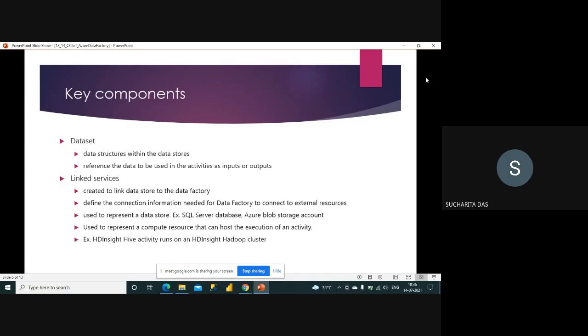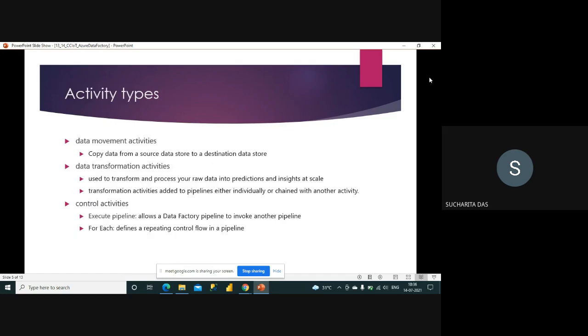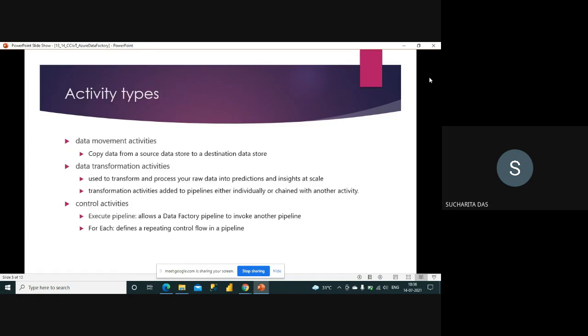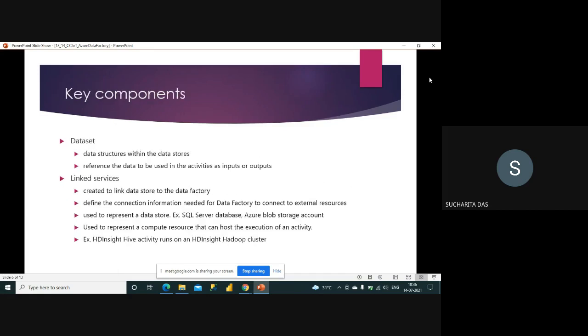Next comes data set. We discussed the pipeline and then activity, right? And then next we come to data set. So what is a data set? It is the data structure within the data store. Say I am accessing a SQL database and I am taking the student table. I can create a data set from the student table. It references the data to be used in activities as input or output.